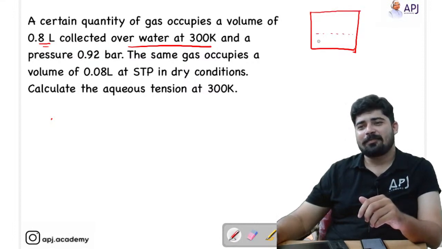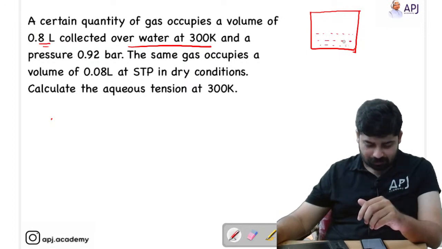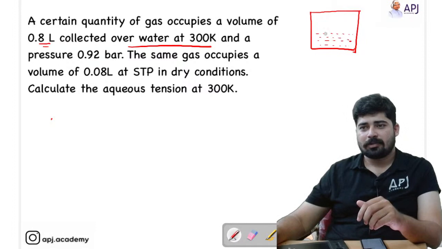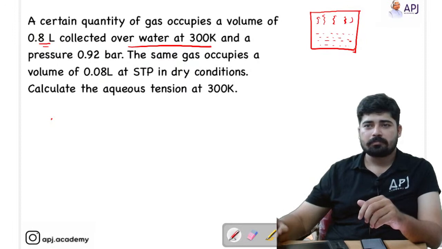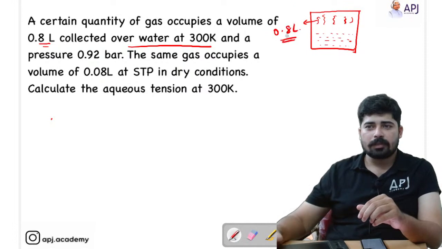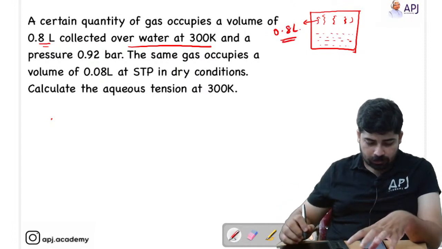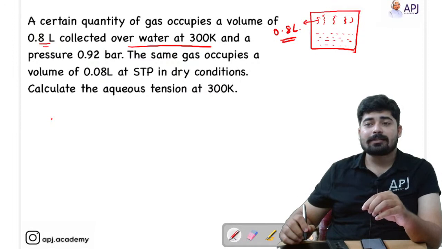So here we have water. And here we have filled a gas in this container, and this gas occupies a volume of 0.8 liter. So the volume occupied by the gas is 0.8 liter.